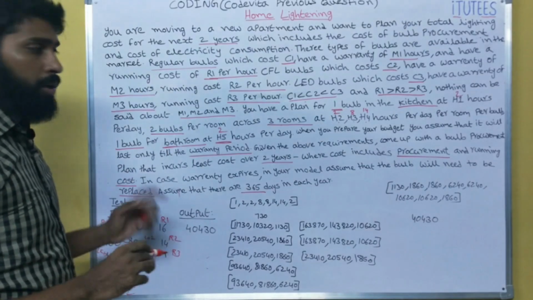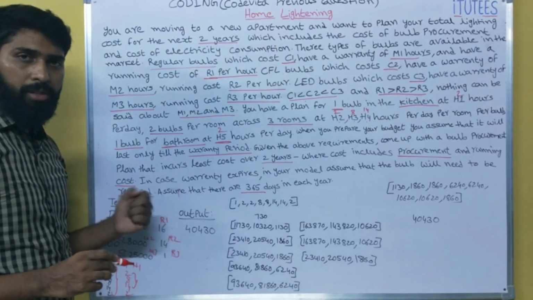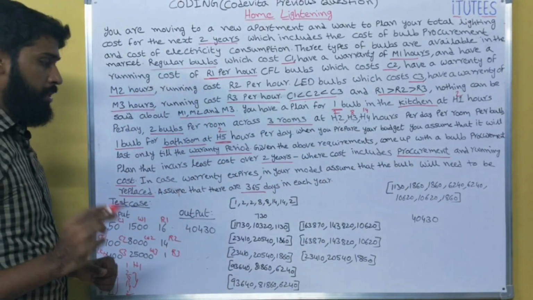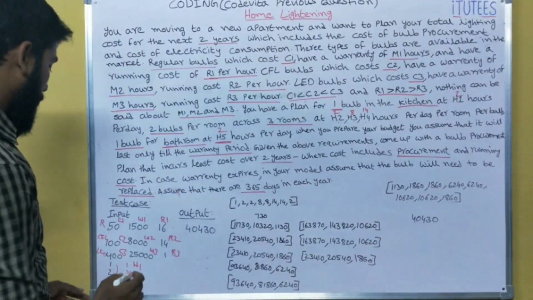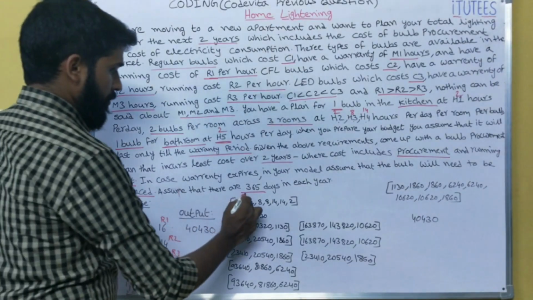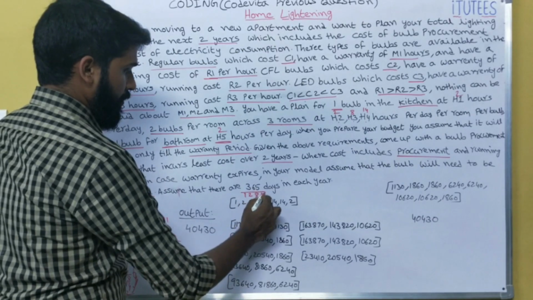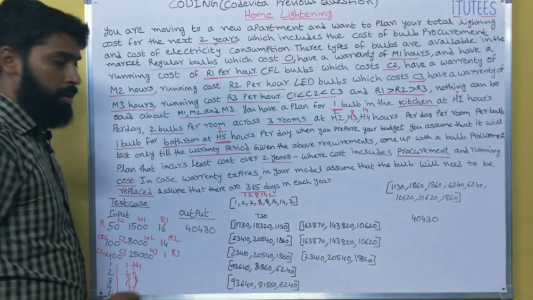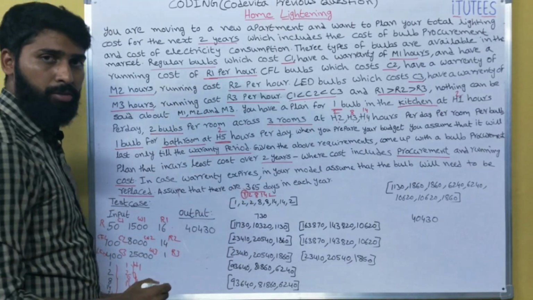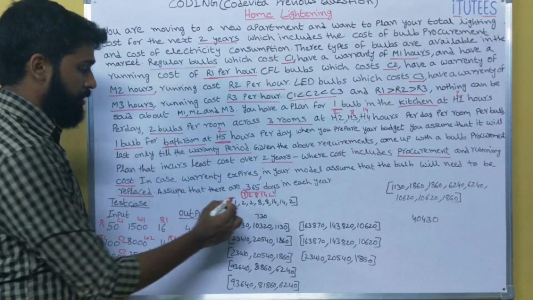So now you are going to find the procurement cost plus running cost. How we can do that: we are going to take these inputs 1, 2, 8, 14, 2. So this is the first room consumption, 1 hour per day. So I am taking 1.